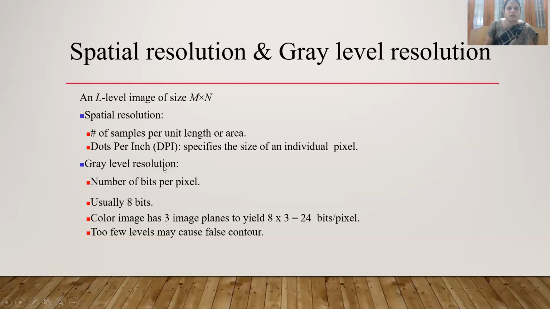Next we will see about gray level resolution. It is the number of bits per pixel. Gray level actually represents the bits per pixel. Usually we have 8 bits per pixel.